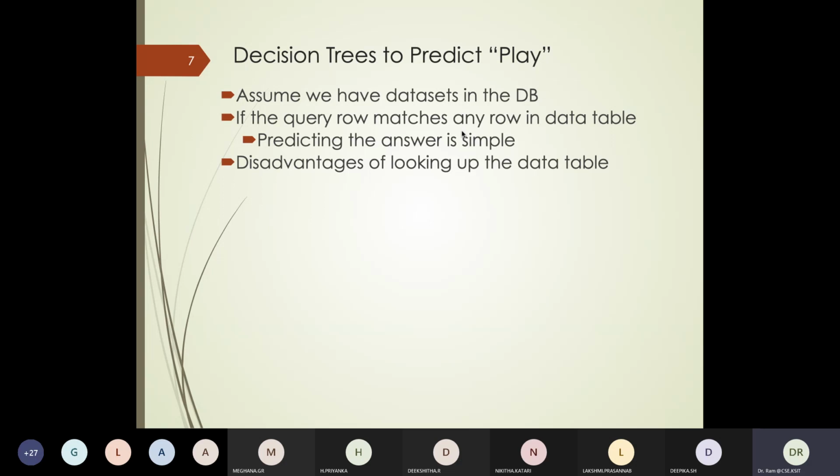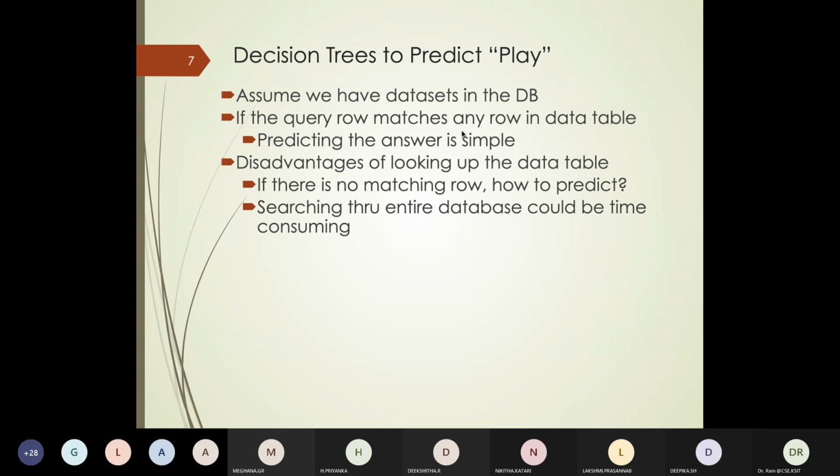So primarily, if I'm using a database where I put the records and try to identify and predict, the limitations or disadvantages are: if there is no matching row in the DB for what I'm querying, then the database will not give me a single record and I don't know what to do. Or if I skip some attribute, it may give multiple records and those may be conflicting ones, then again a choice of what you would like to do.